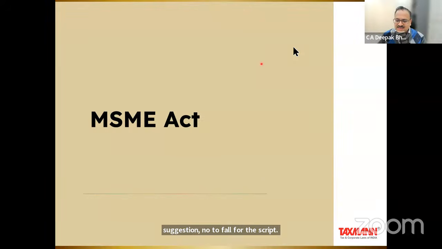Again, Neeraj Gupta ji says provision for audit fee has been made at 31/3/2024 and audit has been completed on 31. Sir, I will take up this question. Let's first understand what Section 15 is all about, how to compute the due date, what are the relevant dates, what is appointed date, what is date of acceptance, what is deemed date of acceptance, and so forth.